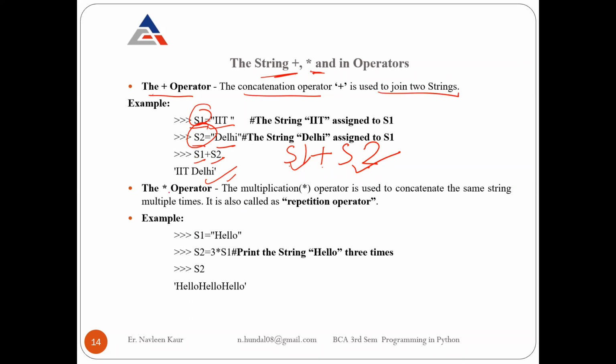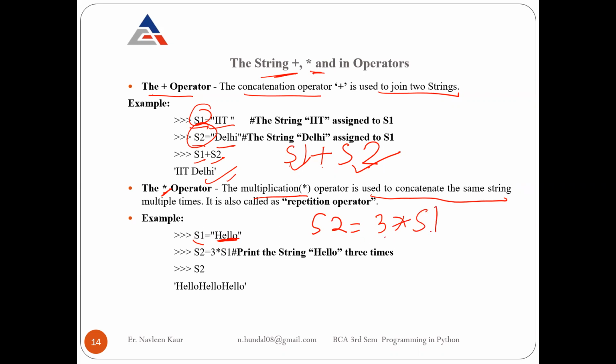After that, we have the star operator. It is also known as the repetition or multiplication operator. Repetition means it is repeating something. The multiplication operator is used to concatenate the same string multiple times. Can you see here, S1 equals hello. This is a string. If I write S2 equals 3 times S1, what will happen?